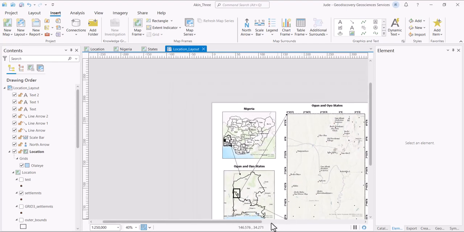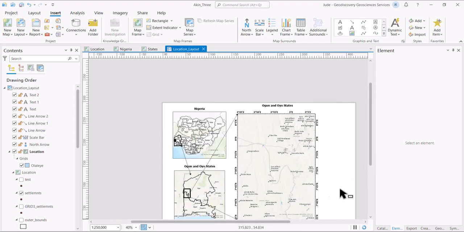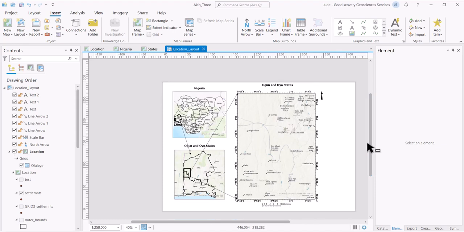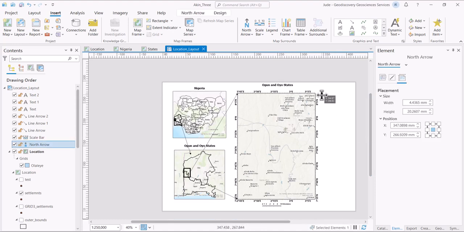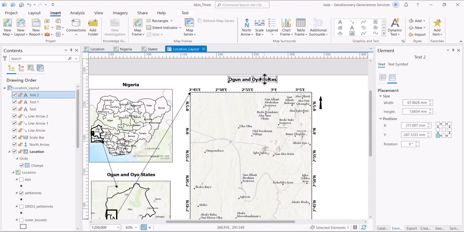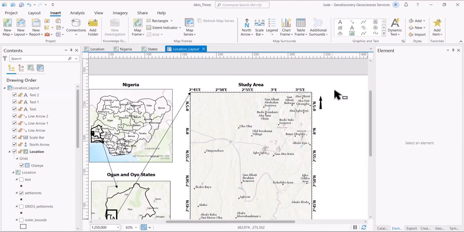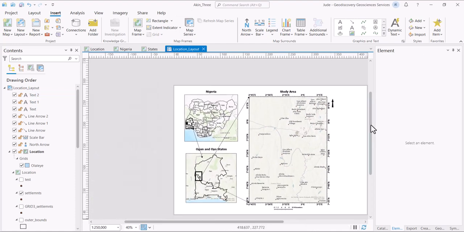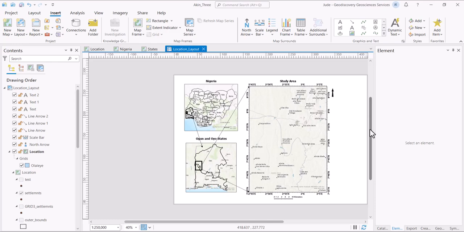Okay. So let's adjust this a little and name this, let's say, study area. So let's bring this to the middle here. So I guess that does it for the location map.